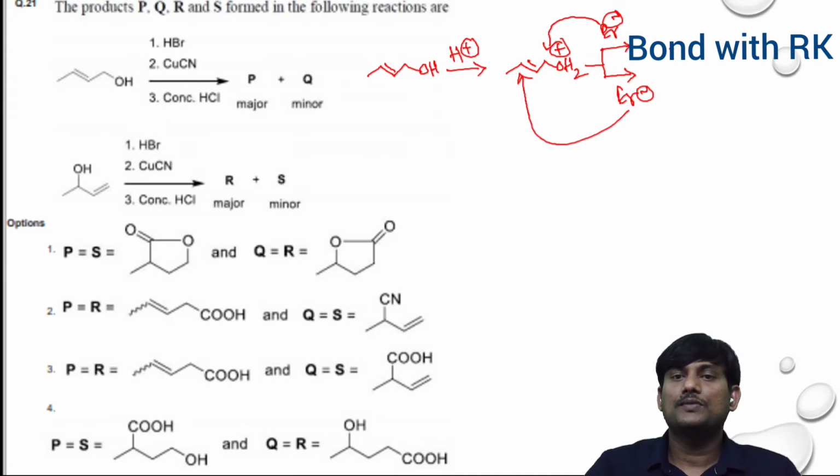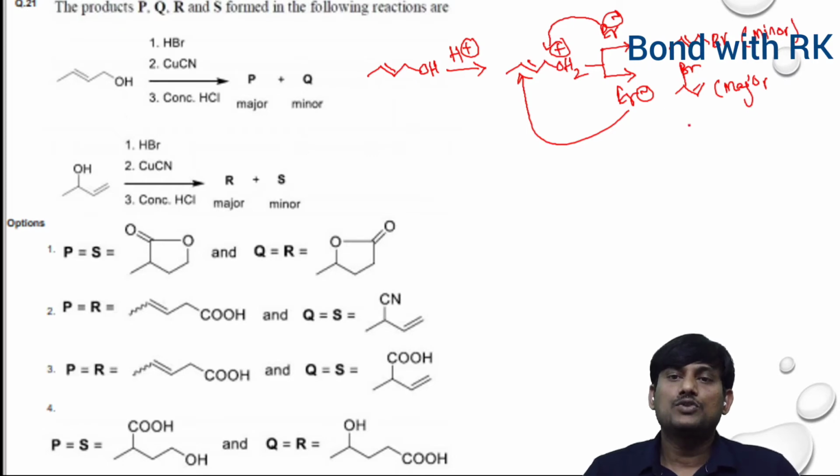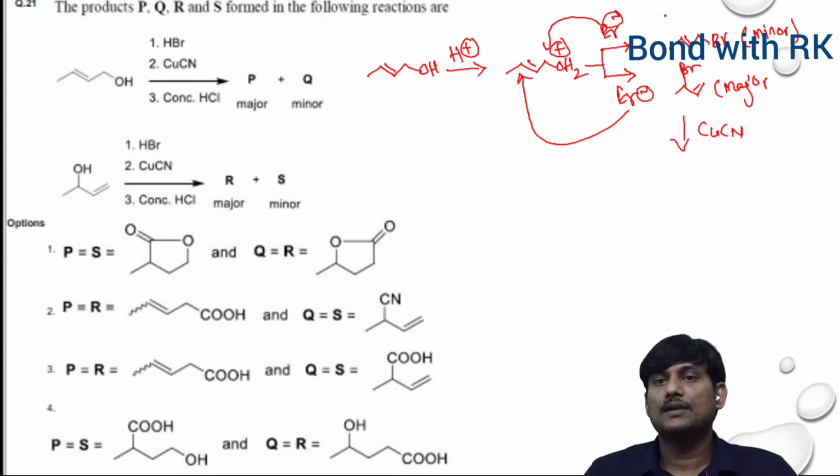So in case of SN2, you will get Br here and double bond here. SN2 dash type, this is a product. This one is major and this one is minor. Okay, when you treat with CuCN, here there is an attack of CN, or here there is attack of CN.